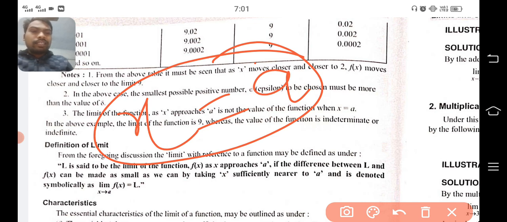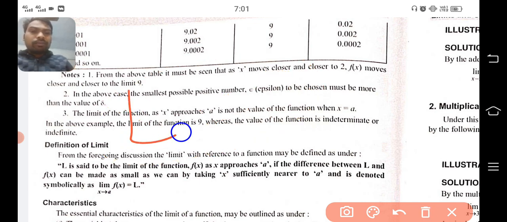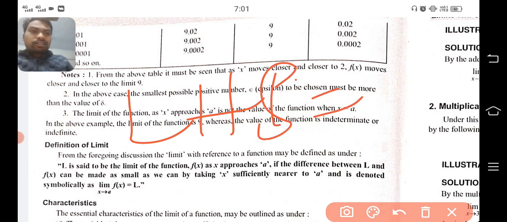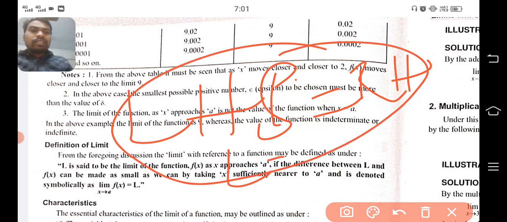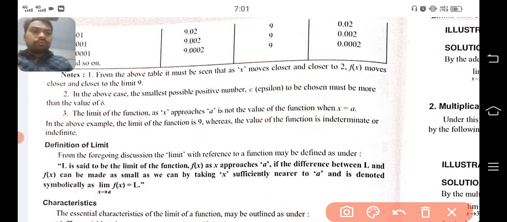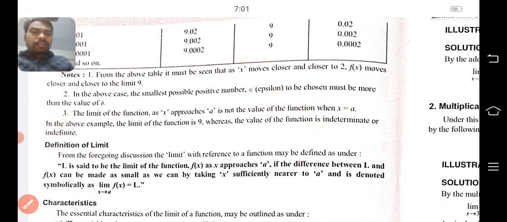Clear? Then if the LHS and RHS both are equal and your limit value is equal, then only can we say the limit will exist. Clear? We'll see that. It means simply that the limit as x approaches a is not the value of the function when x equals a. It is not exactly the same.